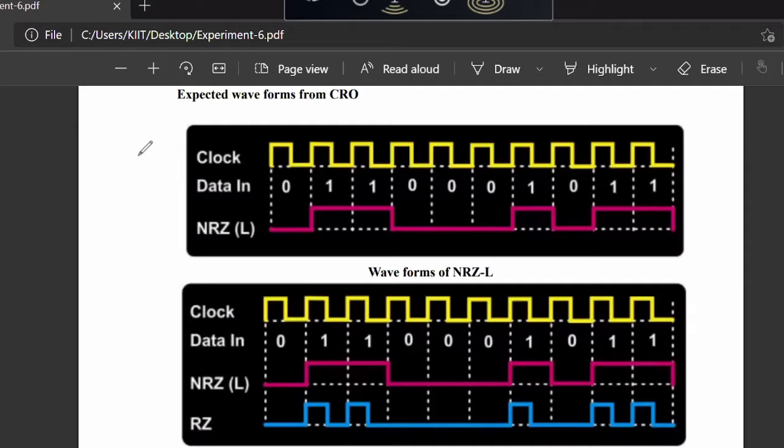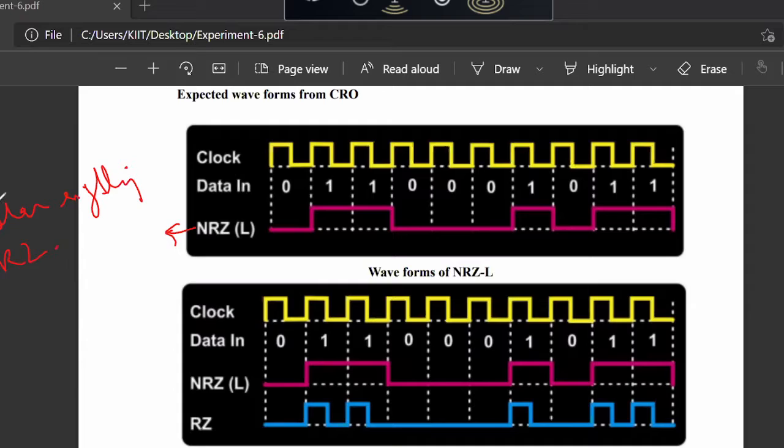If you see the manual, something called NRZ-L, RZ, these things are written. NRZ-L, which is written in the manual, is nothing but your unipolar signaling, which is of NRZ type, non-return to zero type.